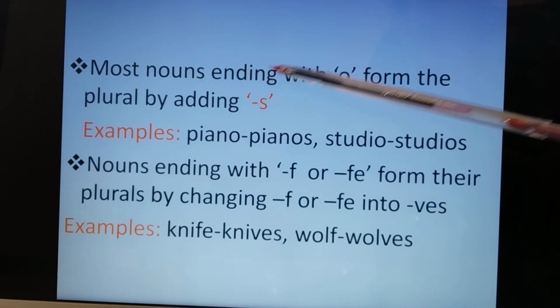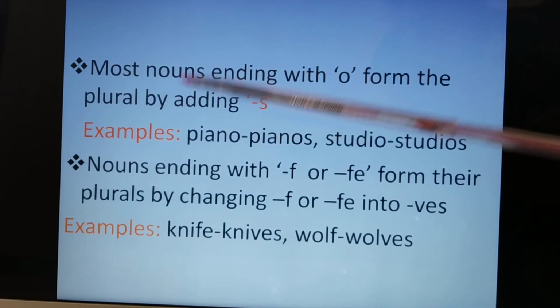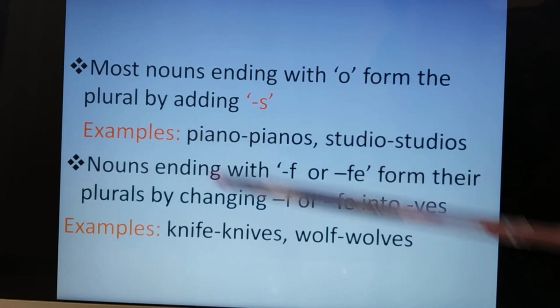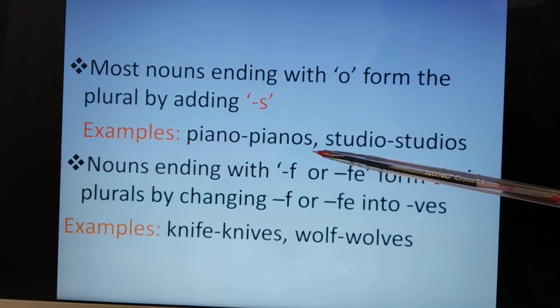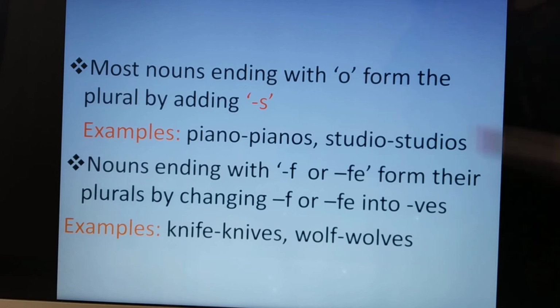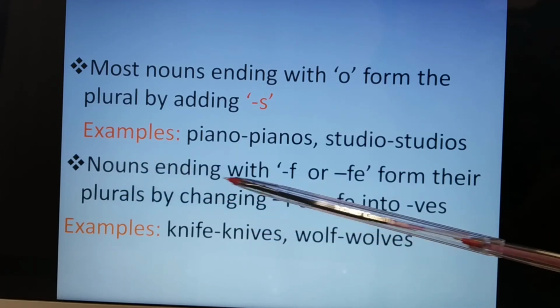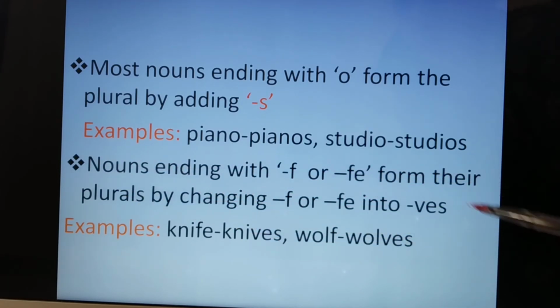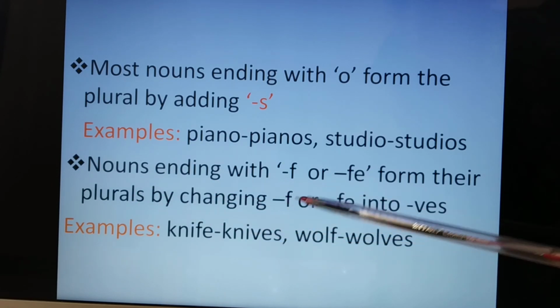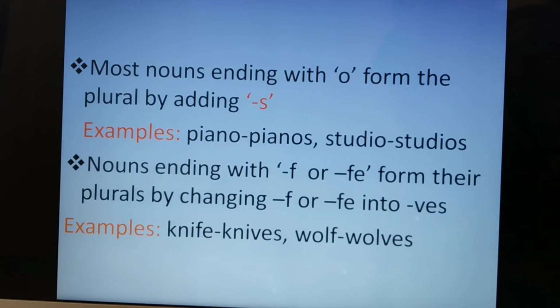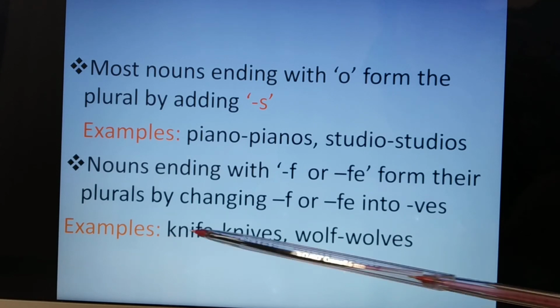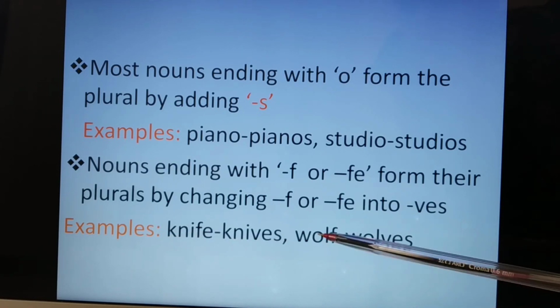Most nouns ending with o form the plural by adding s. Examples: piano, pianos. Studio, studios. Nouns ending with f or fe form their plurals by changing f or fe into ves. Examples: knife, knives. Wolf, wolves.